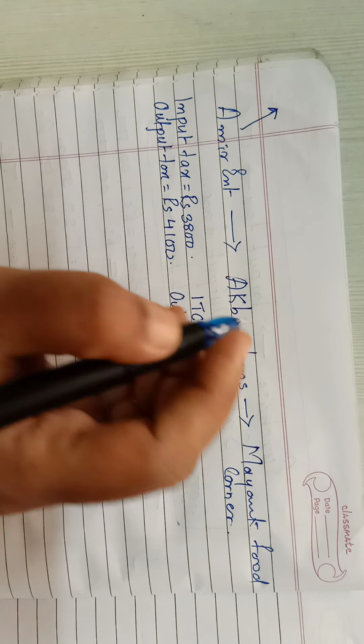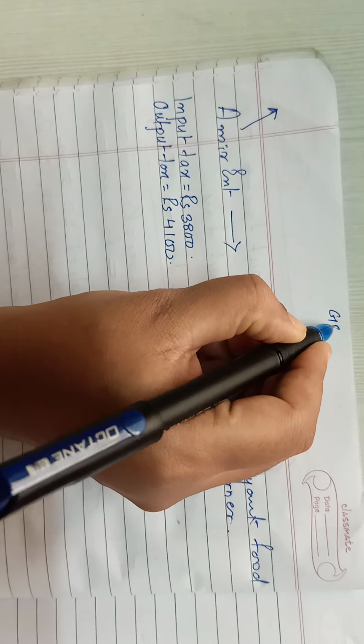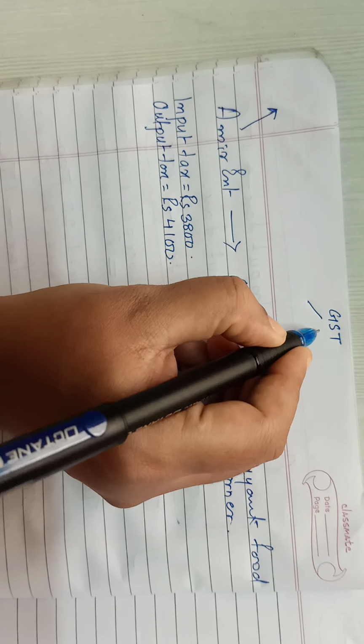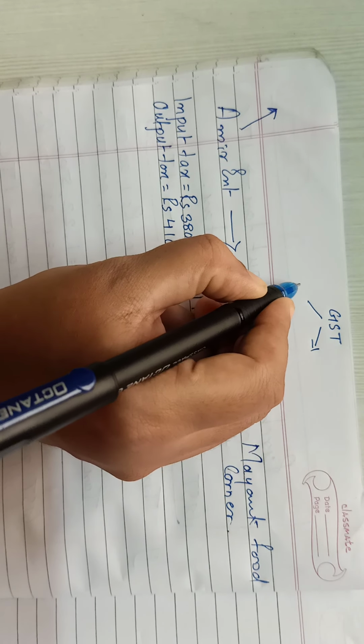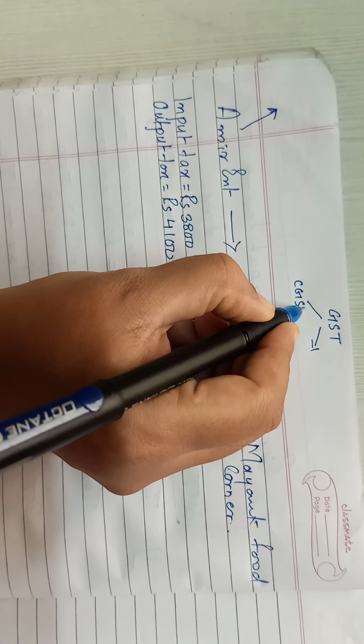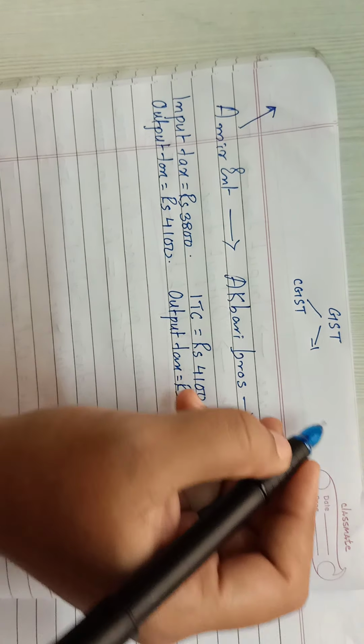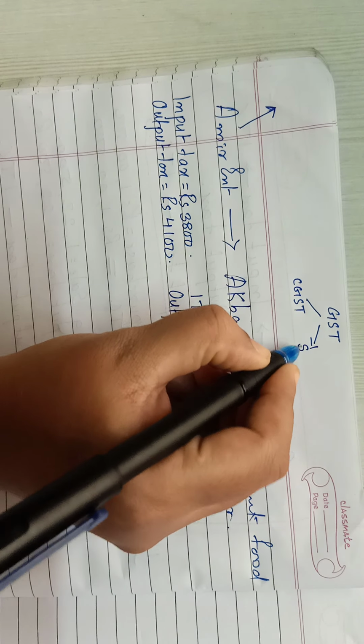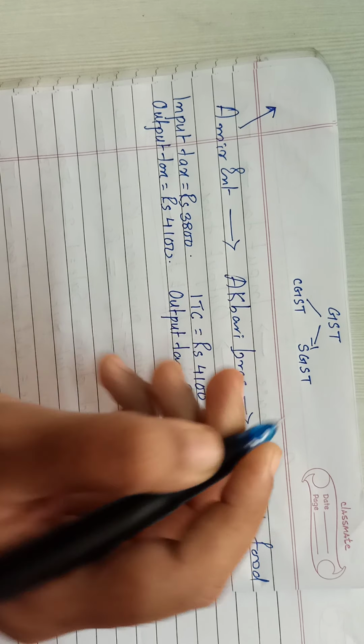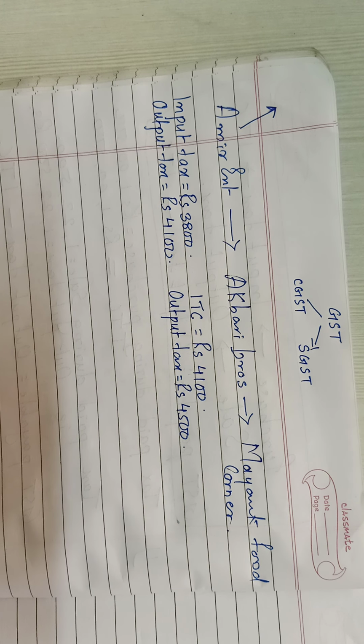In the last lecture I explained that whatever GST is collected always goes half to the central government, that is the Delhi government. We are staying in Maharashtra and our center is the Delhi government. It goes to the central government and the remaining half goes to the state government. We are staying in Maharashtra, so the remaining half goes to the Maharashtra government.